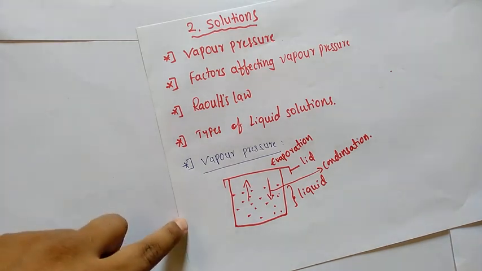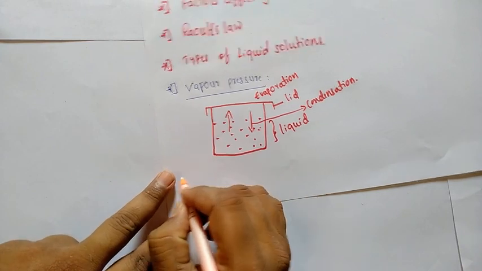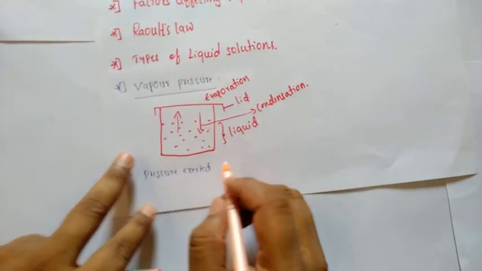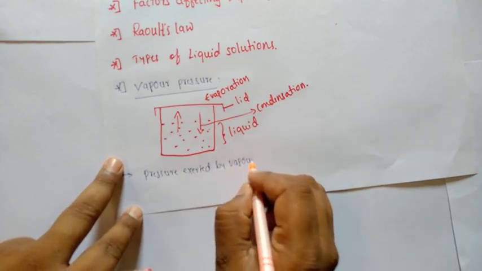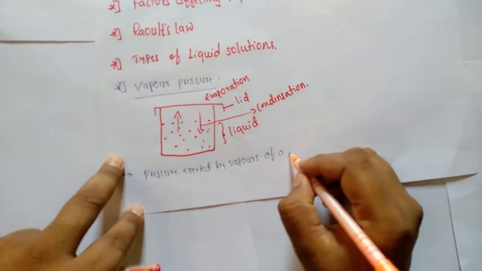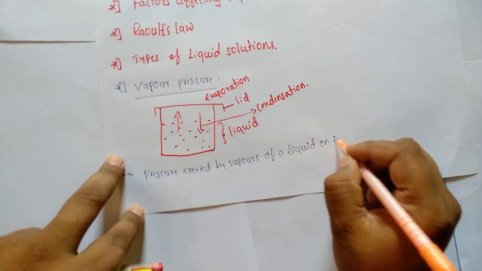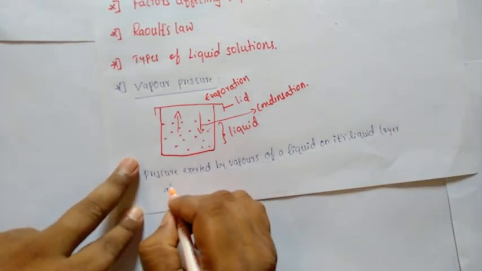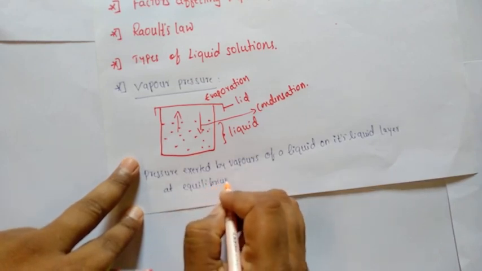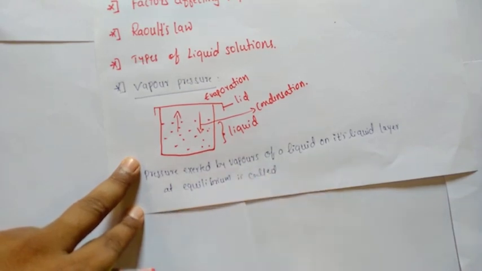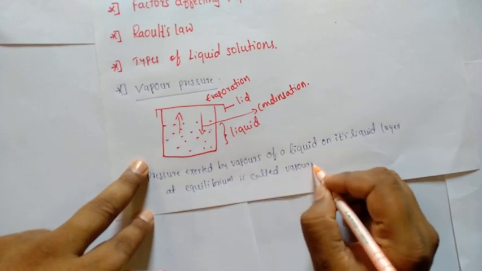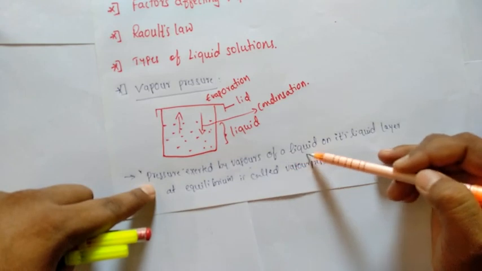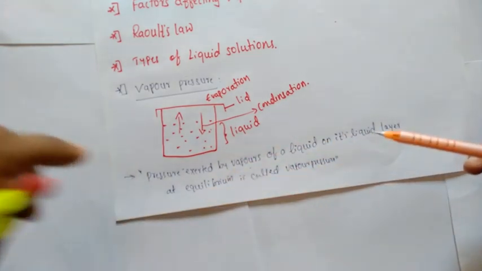The definition for vapor pressure is: pressure exerted by vapors of a liquid on its liquid layer at equilibrium is called vapor pressure.